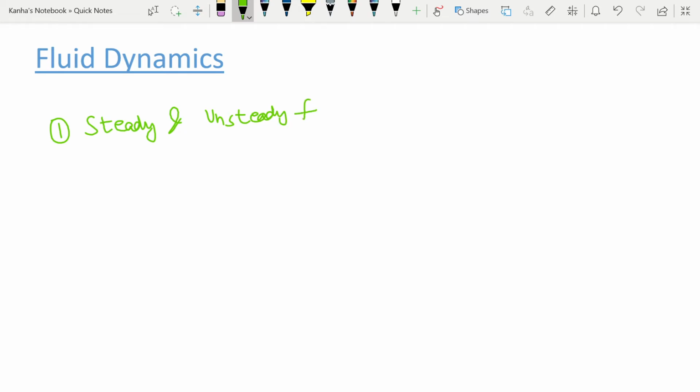So what is a steady flow? Steady flow is defined as the type of flow in which the fluid characteristics such as velocity, pressure, and density at a point do not change with time. So they do not change with time, or I can say they are constant with time.